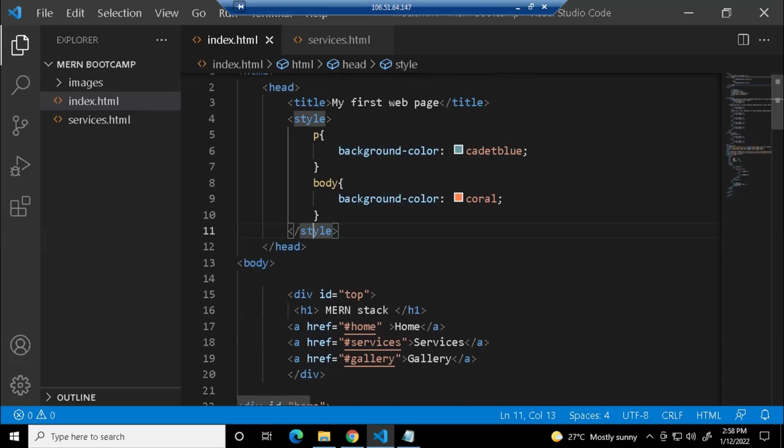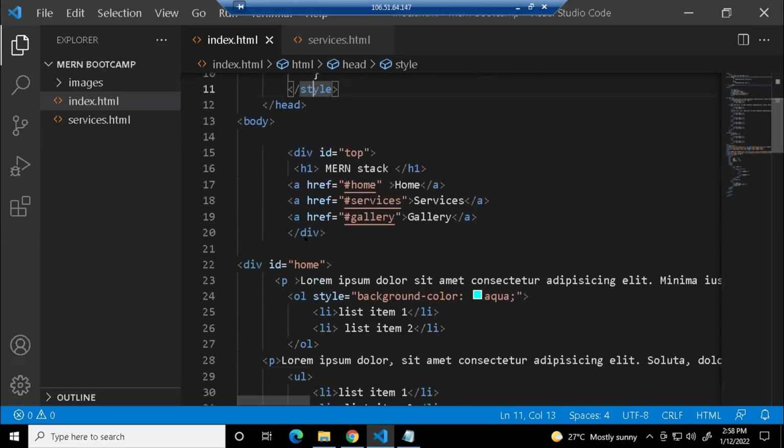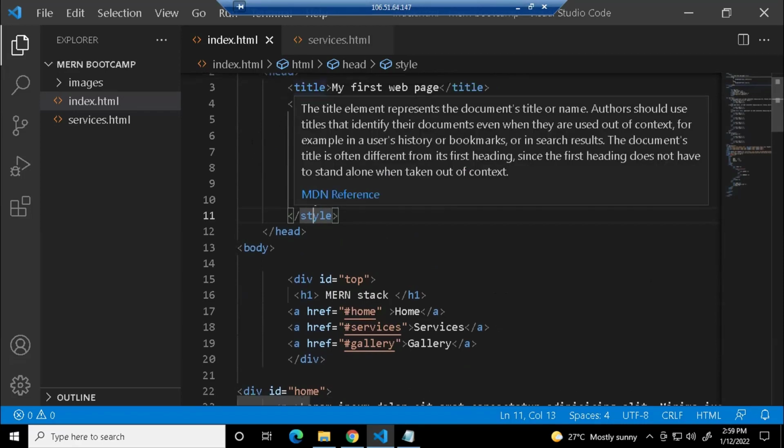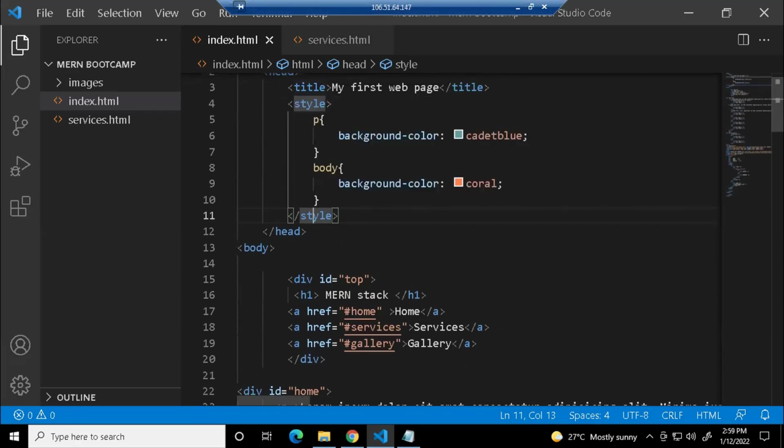Last time it was very easy: you just went to that tag, gave the style attribute, and it applied. But now, when you're writing it in a separate place of the document, you have to tell which part of the document, which tag, you're going to style. So for that, we are using a selector.